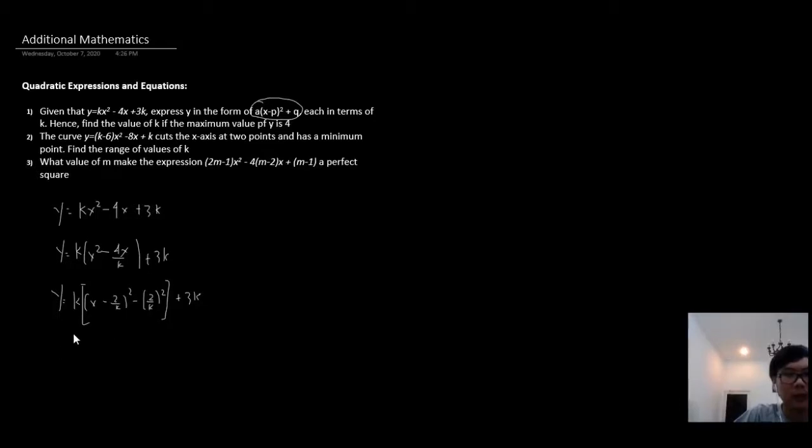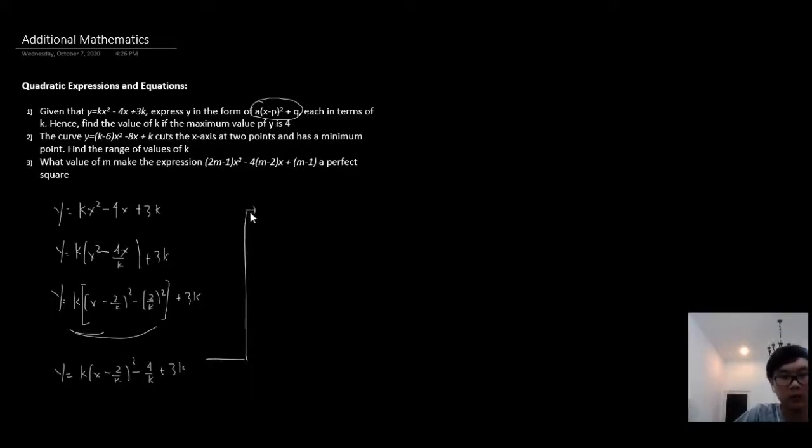So right now we're going to distribute it in. We have y is equal to k(x minus 2 by k) squared minus 4 by k plus 3k. 4 by k because (2 by k) squared is 4 by k squared, and 4 by k squared multiplied by k is 4 by k.